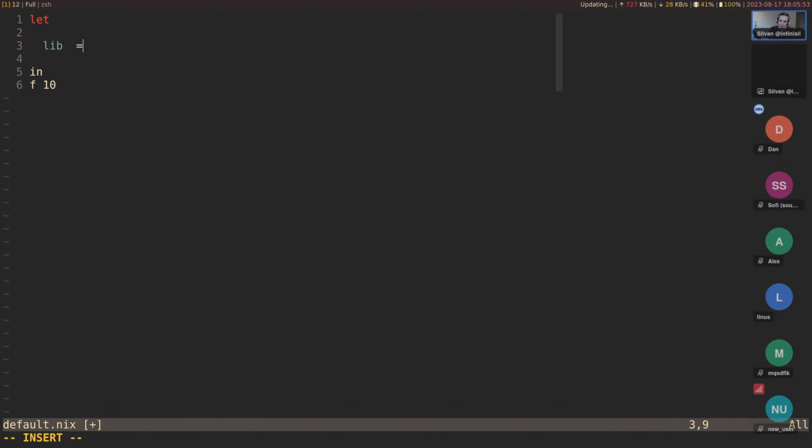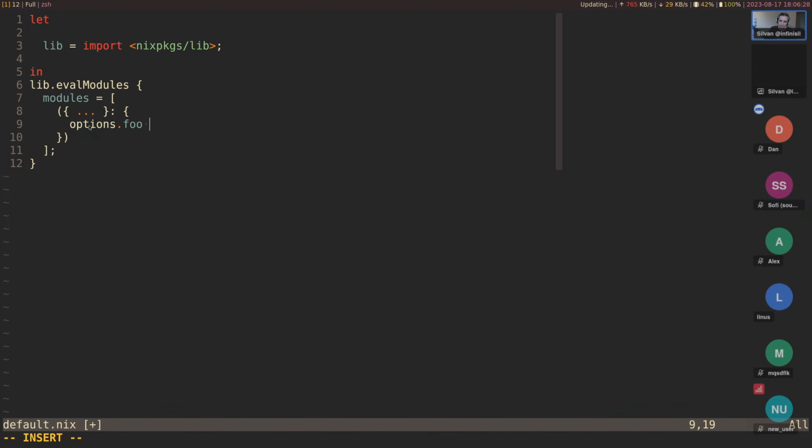So let's use the module system as a good example. Let's say we import nixpkgs.lib. We want to get the module system. Let's do a lib.evalModules for that. That's the function that allows you to evaluate modules. And so we're going to say modules, a list of modules, and this is the easiest scaffolding you can use to evaluate modules. So we just have something like this.